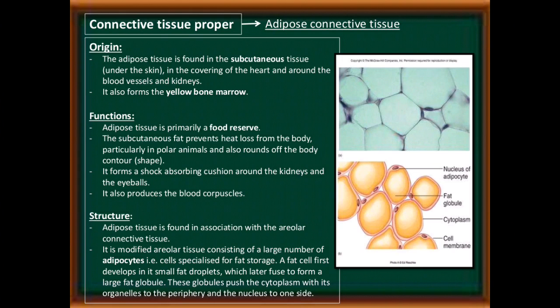Structure. Adipose tissue is found in association with the areolar connective tissue. It is modified areolar tissue consisting of a large number of adipocytes, that is, cells specialized for fat storage. A fat cell first develops small fat droplets which later fuse to form a large fat globule. These globules push the cytoplasm with its organelles to the periphery and the nucleus to one side. See the structure of adipose tissue.